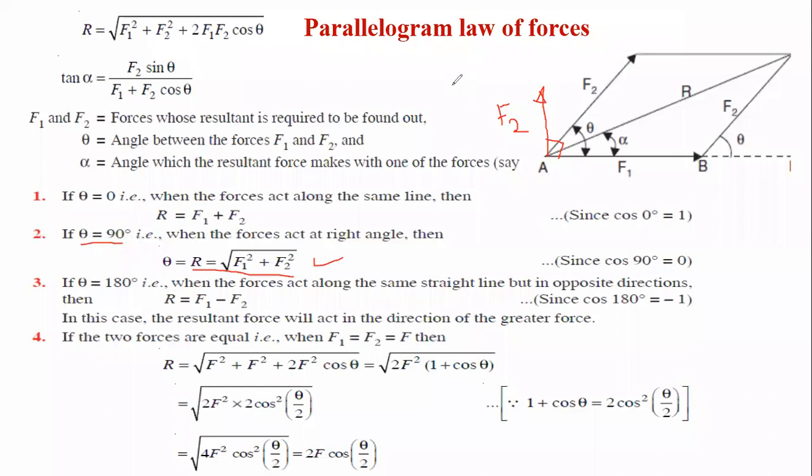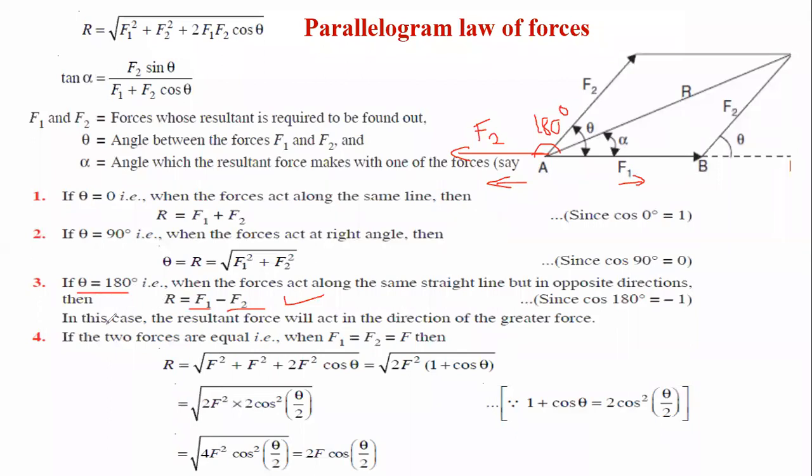Now when this angle is 180 degrees, it means that this F2 will be acting over here, and the angle between them is 180 degrees. In this condition, what will happen? F1 is going in this direction and F2 is going in the opposite direction. They might have different intensities. Therefore, F1 minus F2 will be the formula in that case.